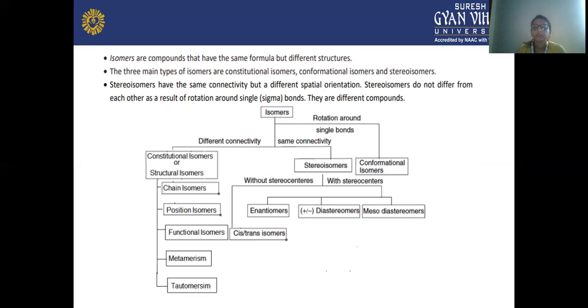Secondly, stereoisomers. Stereoisomers with stereocenters are divided into types: enantiomers and diastereomers. Without stereocenters, they are of two types: cis and trans isomers. Cis and trans isomers have a carbon-carbon double bond and are represented as cis and trans. And thirdly, rotation around a single bond gives the conformational isomers.